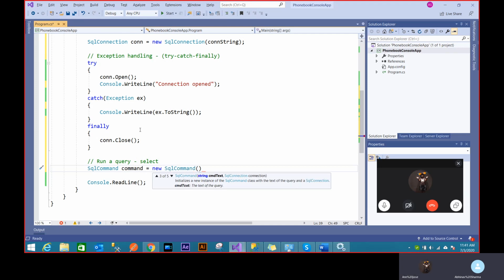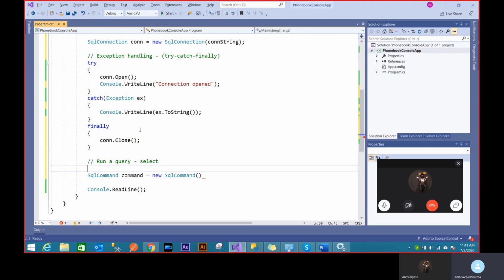It's helpful to see exactly what this function wants. So see, it wants a command text and a SQL connection. So we will want to put in a query. So we'll write a string SQL query, and I'll just write select star from user data.